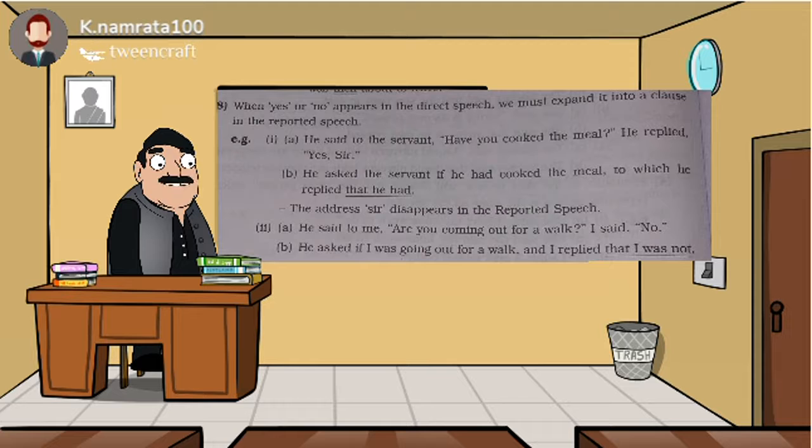Then further example. He said to me, are you coming out for a walk? I said no. This is a direct speech. Conversion: he asked if I was going out for a walk, and I replied that I was not. Okay, this is a clause, conversion of clause used in a reported speech. Okay, this was the eighth and the last case. Here our grammar reported direct and indirect speech part concluded.